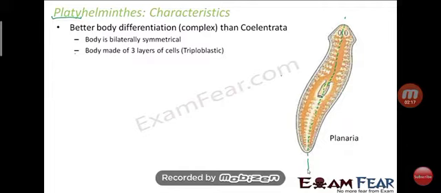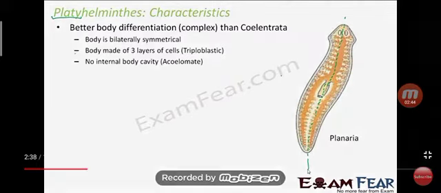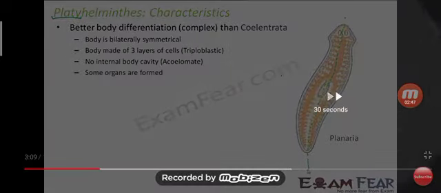The body is made of three layers of cells, triploblastic, means three layers of cells are present: ectoderm, endoderm and mesoderm. After that, there is no internal body cavity. When we talk about the coelom, these organisms are acoelomates, means coelom is not present in their body.